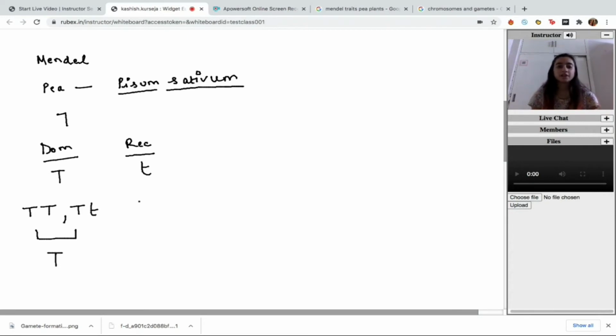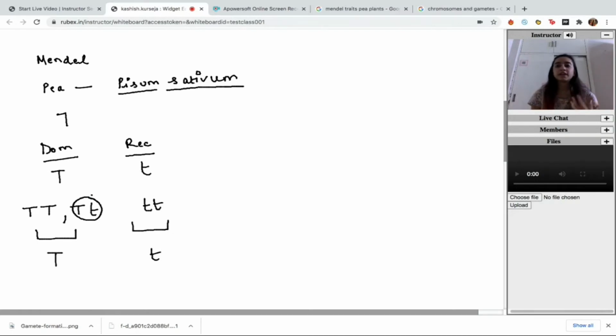On the other hand, the recessive trait will express itself only when it is present with an identical copy of itself. That is only in this situation. The trait will express the recessive characteristic only when it is present with another copy of itself. That is, in a mixed situation like this, it will be showing only the dominant trait.